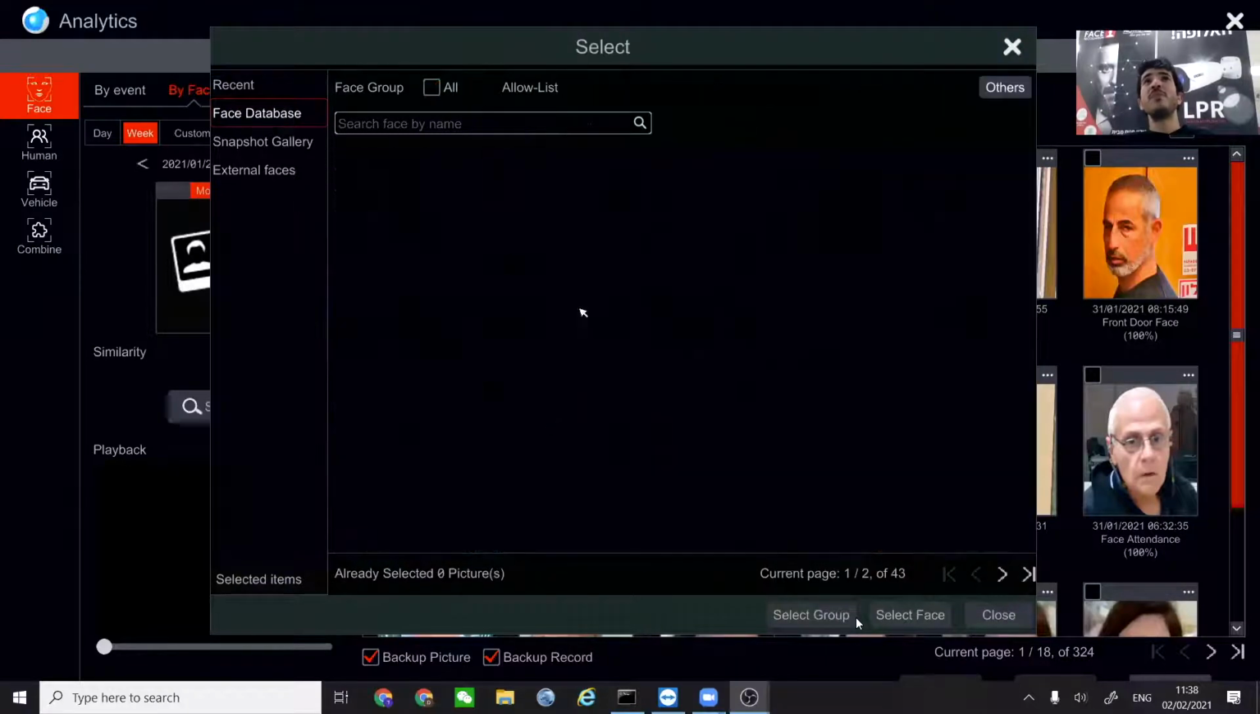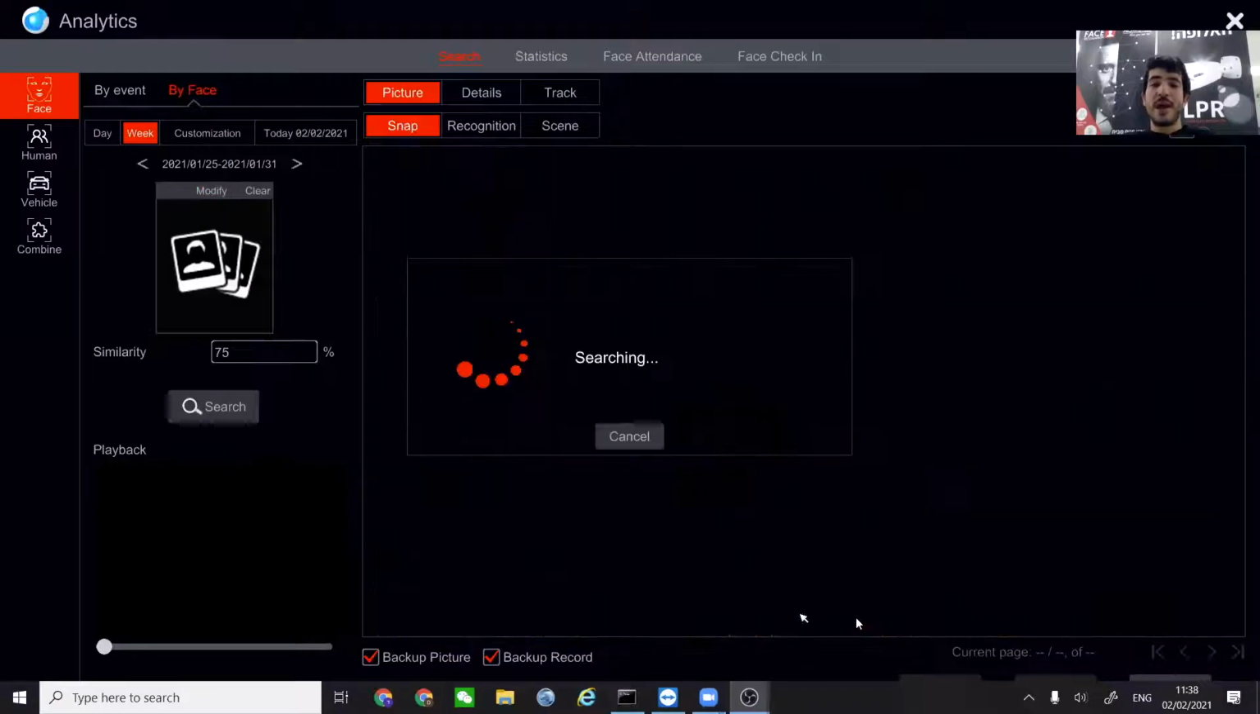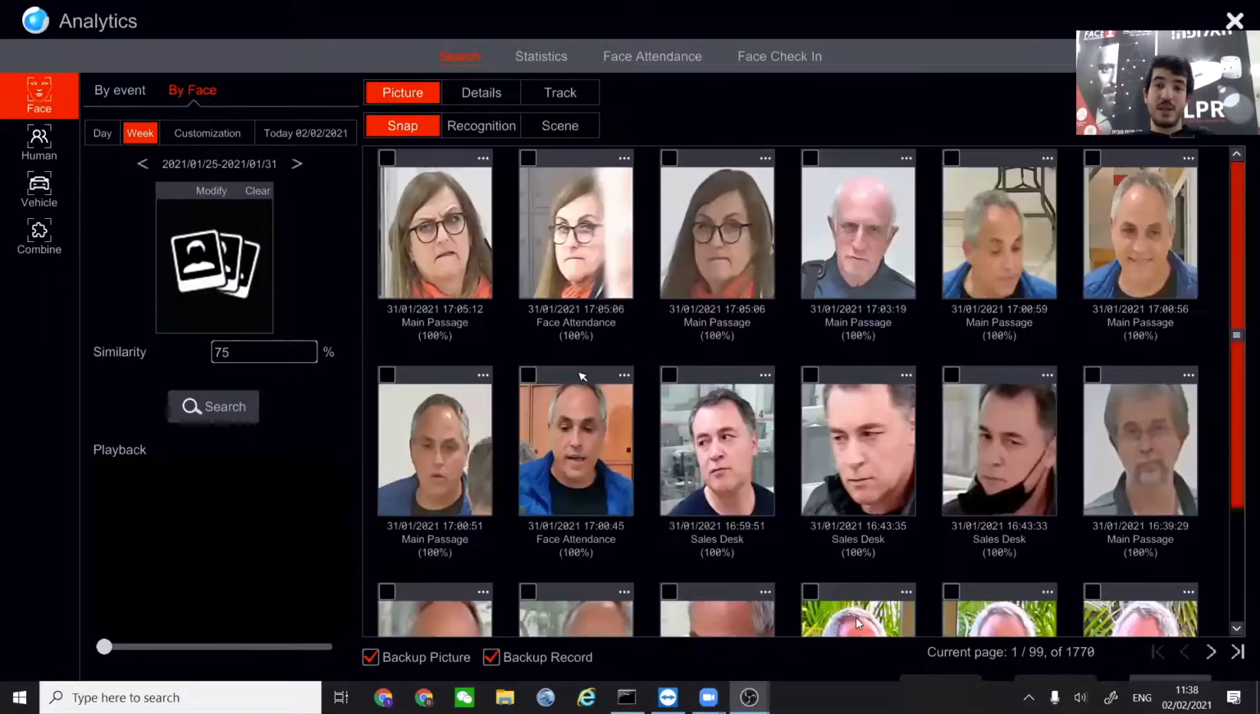If we choose only the database, we can press select group, and we will automatically search for only that database. Now, a few words about the database. Database is very simple to understand. Basically, if you want to divide between different groups of people, then database is the way to do it.